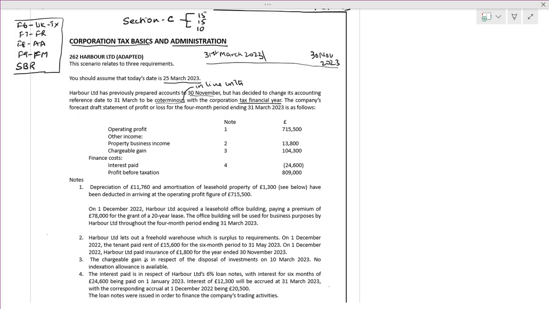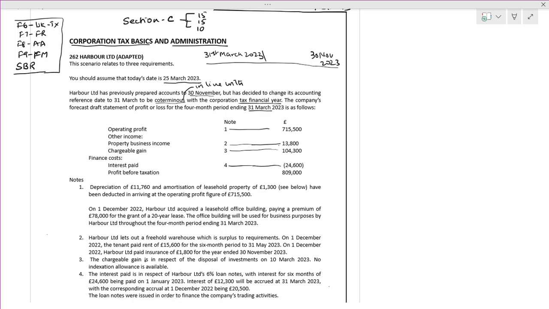The company forecast a draft statement of profit or loss for the 4-month period. This is the information for 4 months. You have the operating profit, the property business income, chargeable gains, and interest paid.